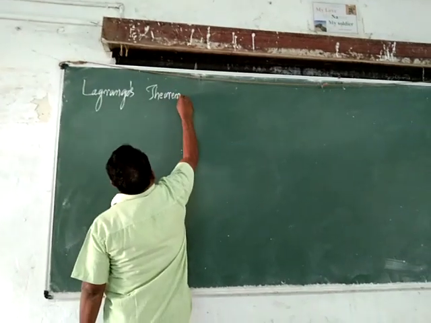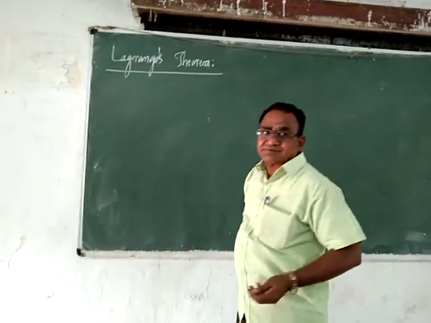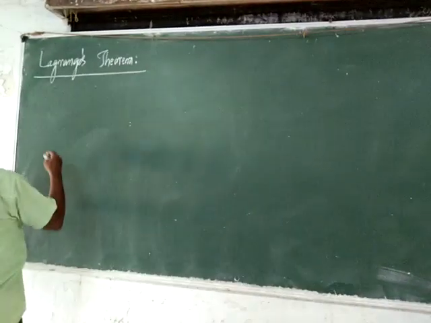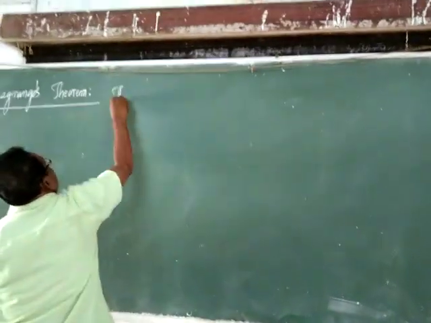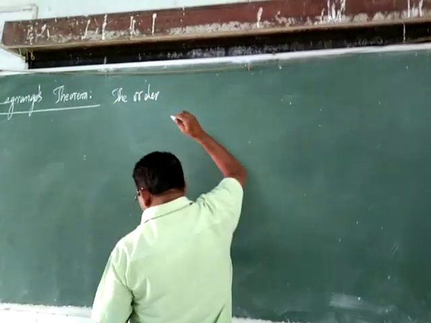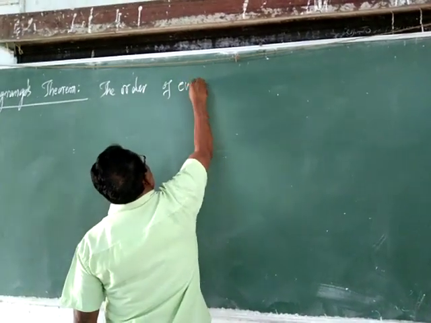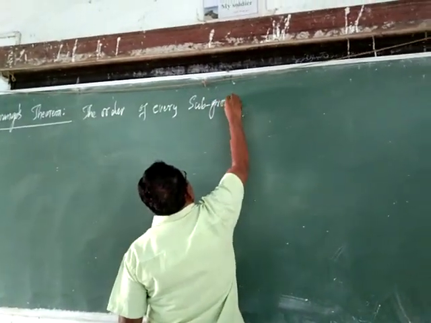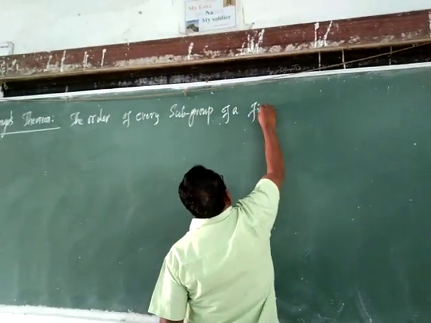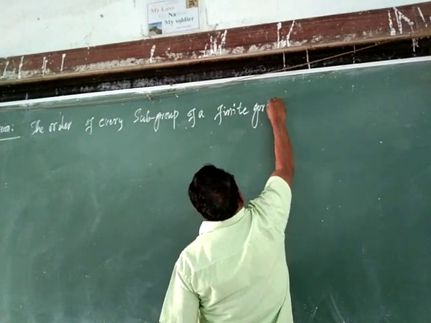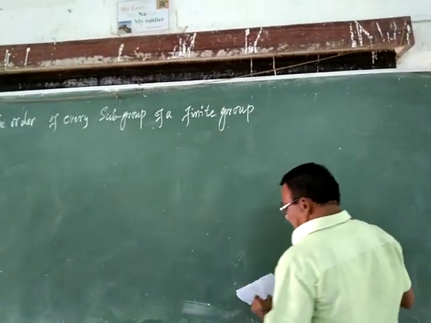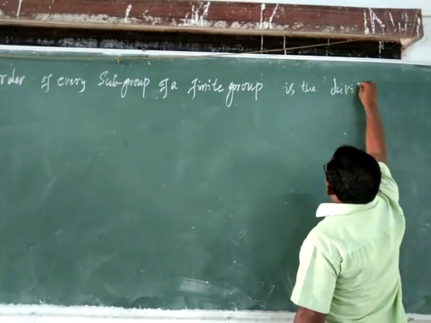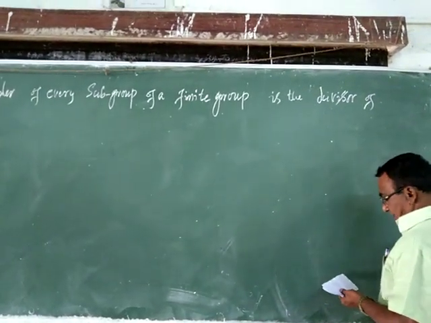Very important theorem. It has been asked so many times in the examinations, and the statement of this theorem is this: the order of every subgroup of a finite group is the divisor of the order of the group.